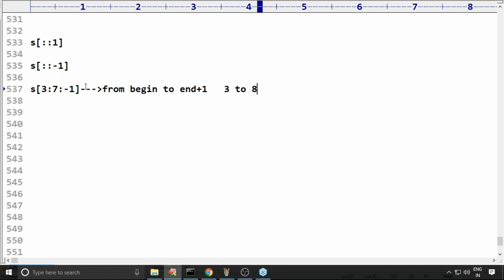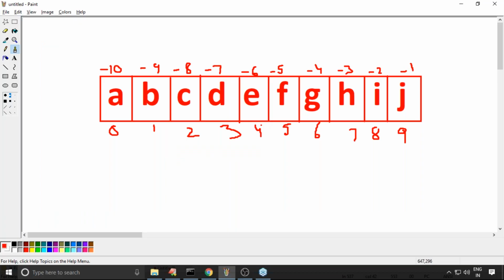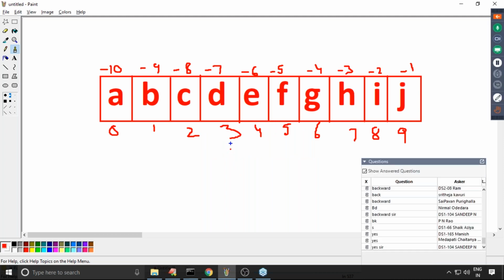Correct or not? So it starts from third index, and you have to go until index 8 in backward direction. One minute, sir. From 3, observe carefully: if I move in backward direction, can I get index 8?